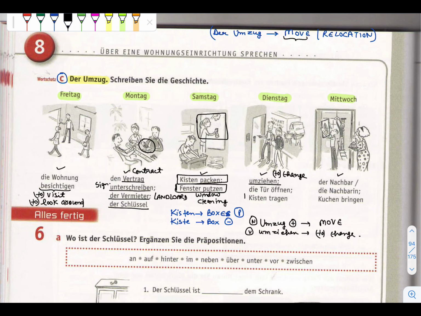Die Tür öffnen, and Kisten tragen means to carry the boxes, and opening the door. Der Nachbar, die Nachbarin, neighbor, male or female. Kuchen bringen means to bring cake. You can see in this picture also, to bring cake.